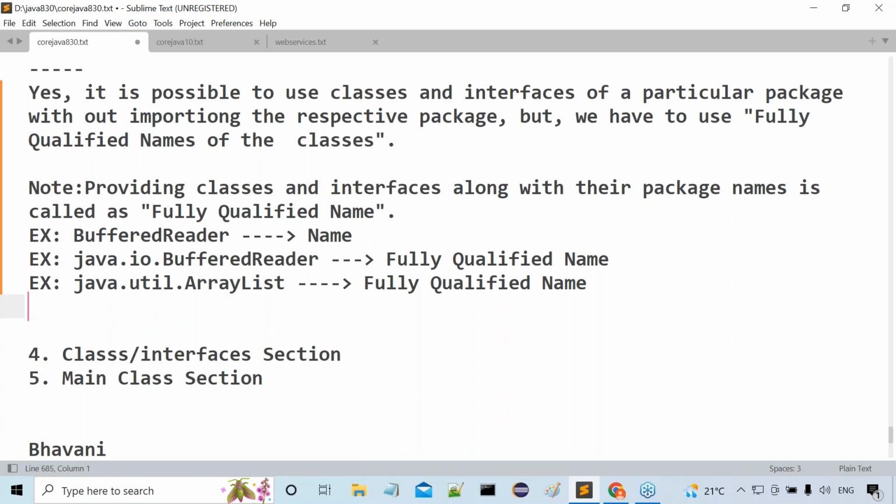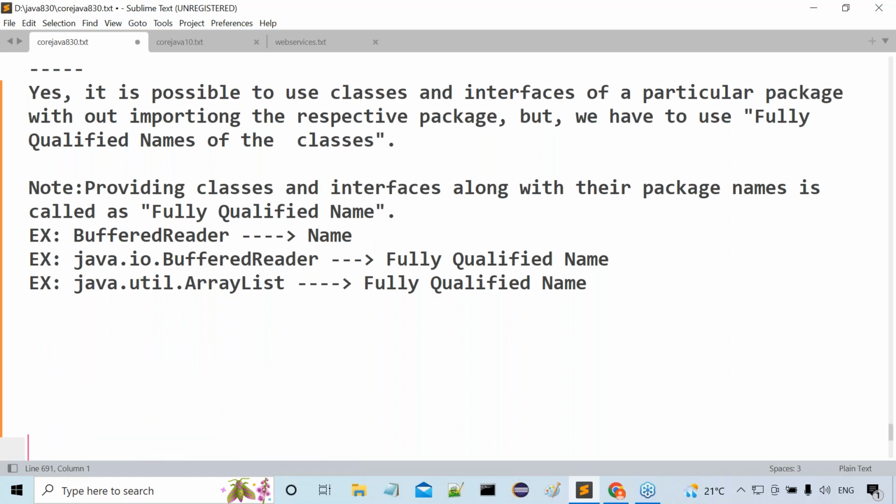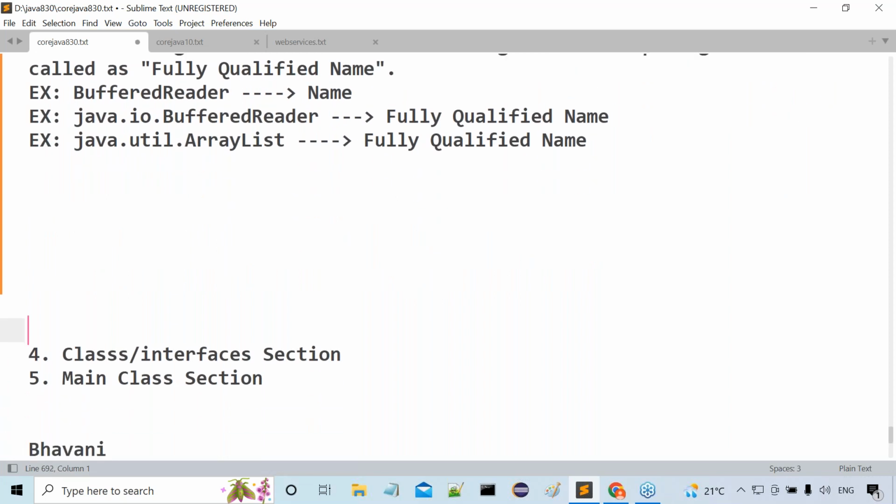Providing classes and interfaces along with the respective package names. In which package this class is available, write that package name dot class name. That is called a fully qualified name. Observe carefully. Now I want to give one example. As per our interview question, is it possible to use classes and interfaces of a particular package without importing the respective packages? For that, the answer we have given is yes.